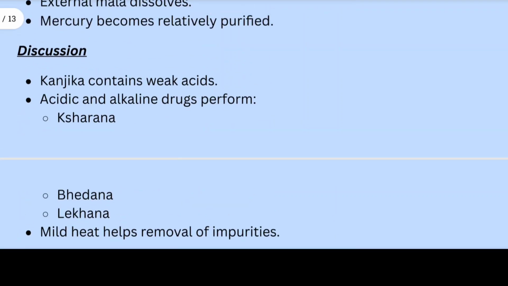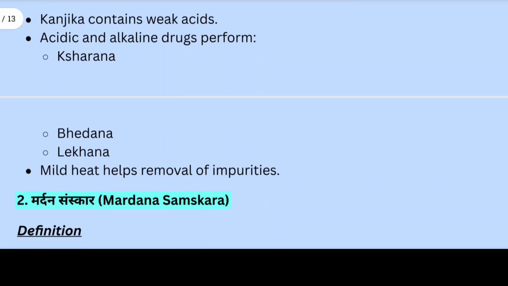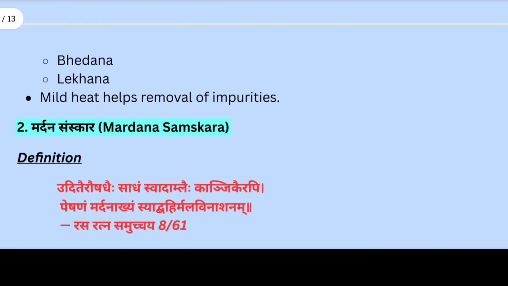Here is some pharmaceutical insight. This process resembles acidic washing, mild chemical digestion, and pharmaceutical cleansing. Also kanjik contains weak acids. Acid and alkaline drugs perform kshaRan, bhedan, and lekhan karma, and mild heat helps removal of impurities.